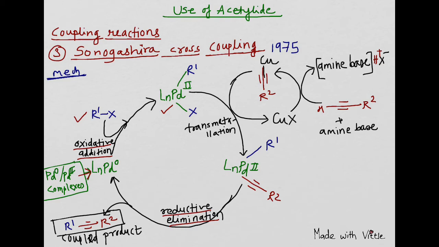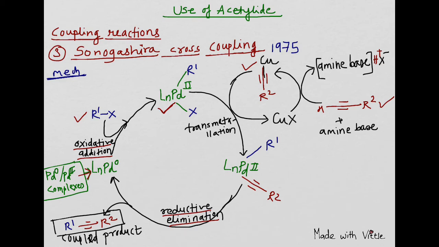Now in the second cycle, the base will abstract a proton from the acetylene. There is a formation of a copper compound. This copper compound then reacts with the palladium complex which was formed previously by oxidative addition.